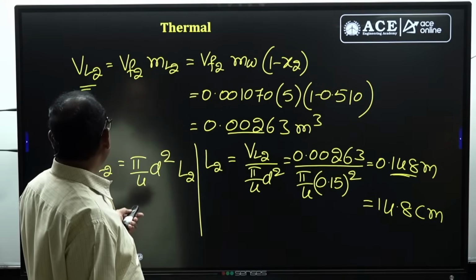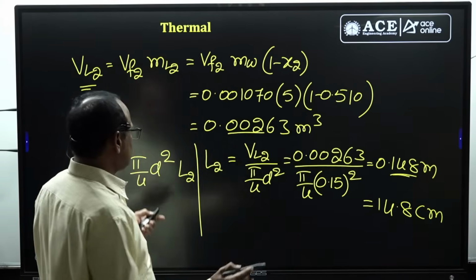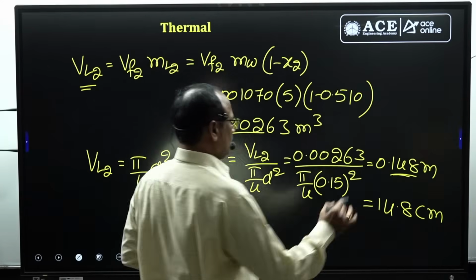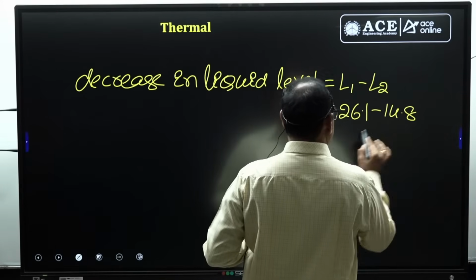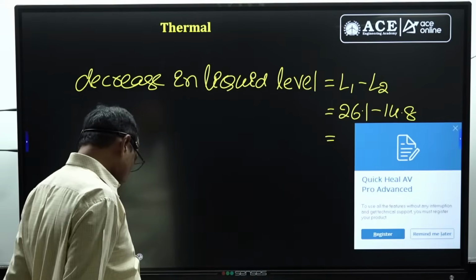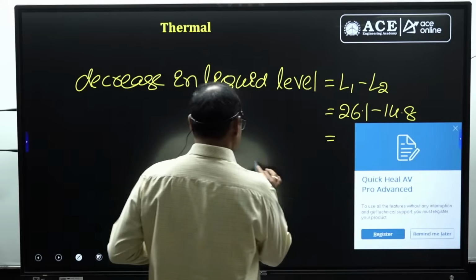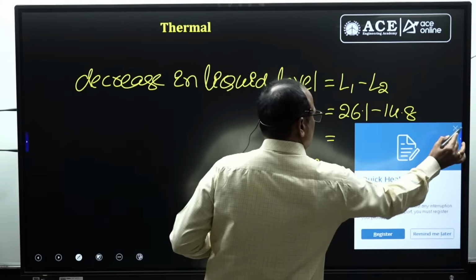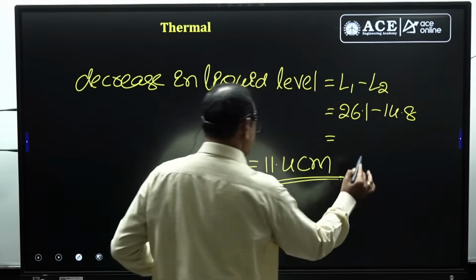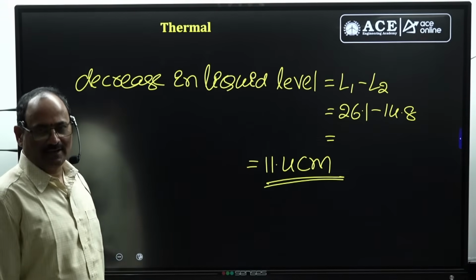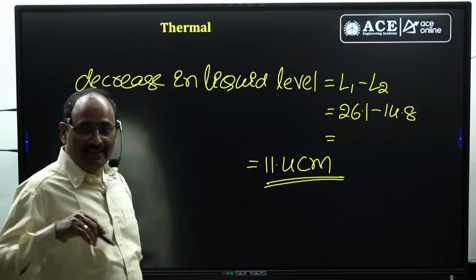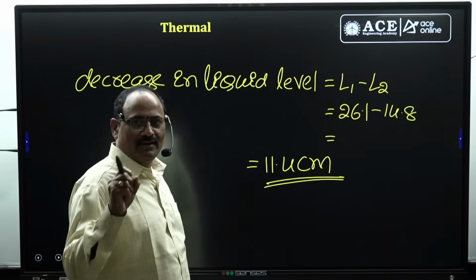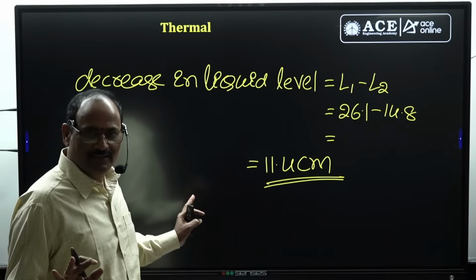Therefore, the change in length is 26.1 minus 14.8. You simplify this value for getting the answer. My calculator has shown 11.4 centimeters. This is the answer. That is the decrease in length of the water level when the two-phase mixture is heated with an initial volume more than the critical volume. Understood clearly? Yes.